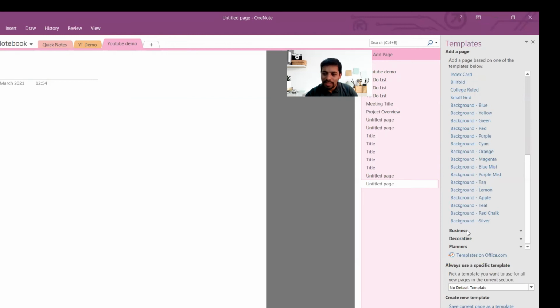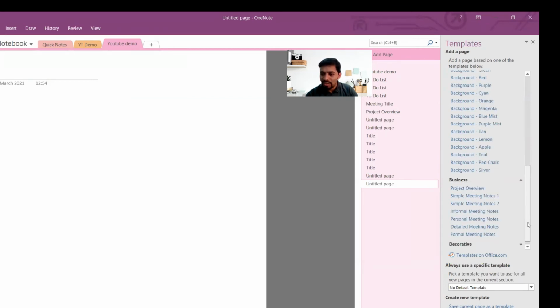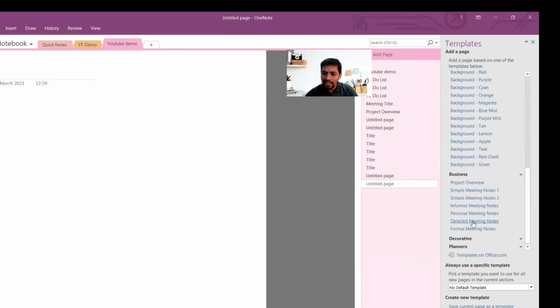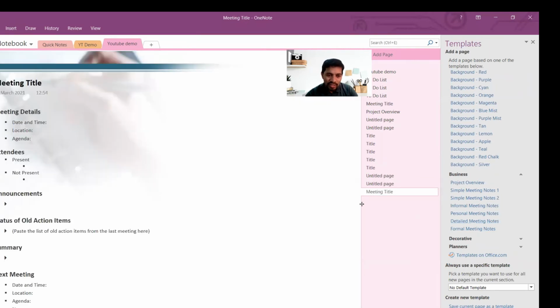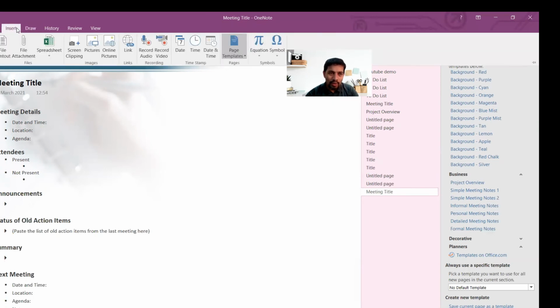And then you have a business. In the business, as I said, I have already demonstrated a few of them, like detailed meeting minutes. You can also have detailed meeting minutes as well. So many things are there, planners, and in the planners you have many things inside the planner as well. So let me go back to this one.